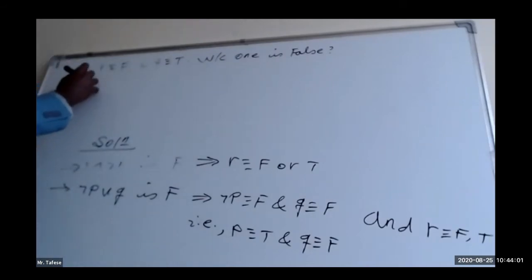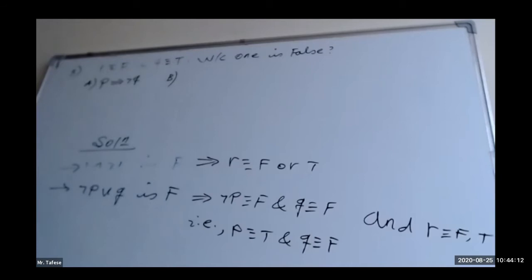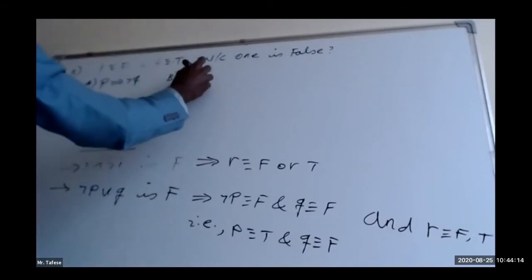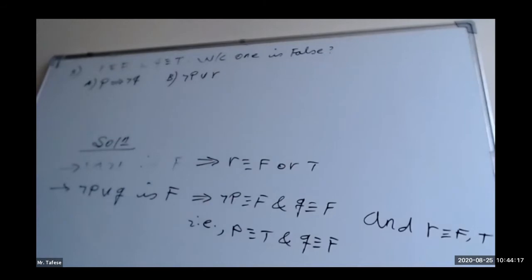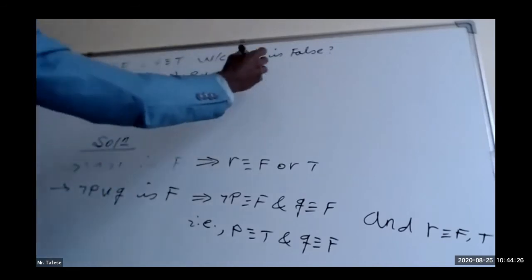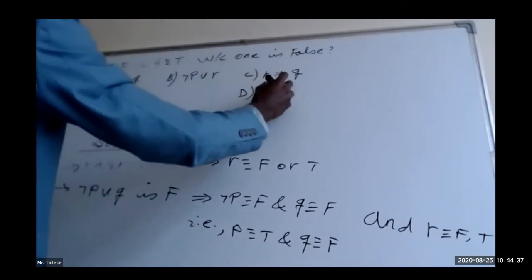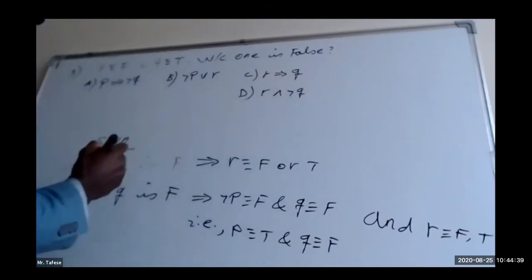Let me give you the choices as we did earlier. A, P implies negation of Q. Choice B, negation of P or R. Choice C, R implies Q. And finally, choice D, R and negation of Q.